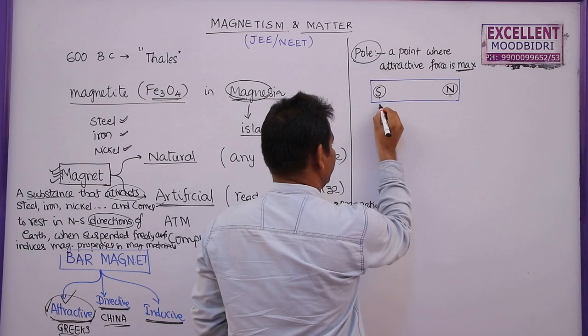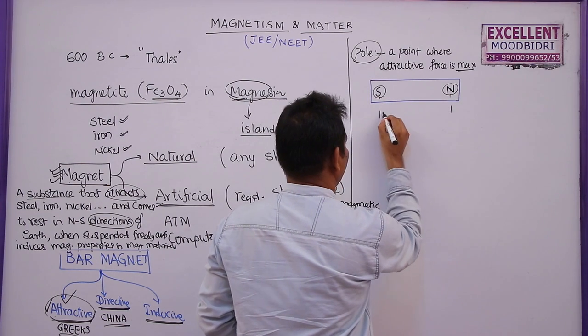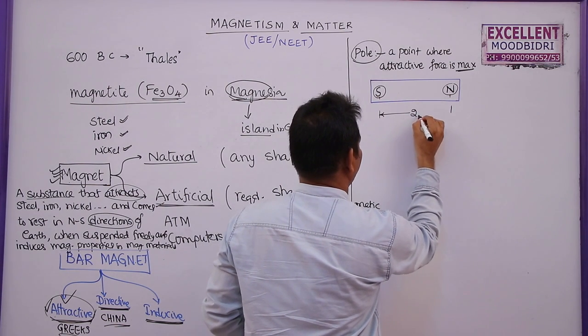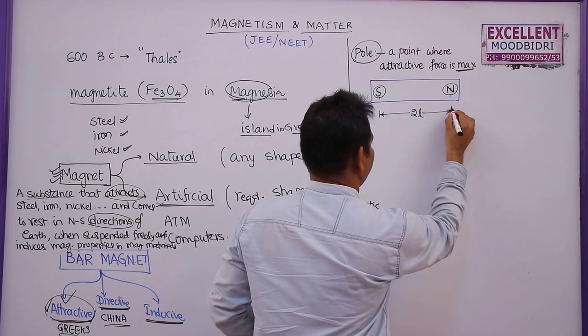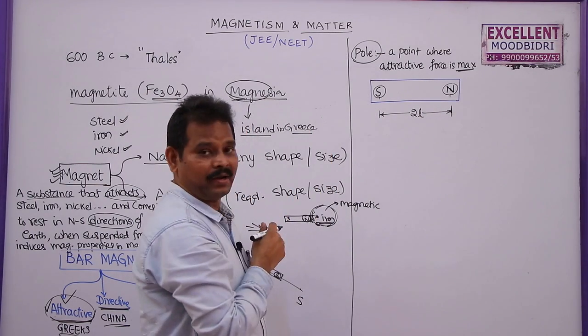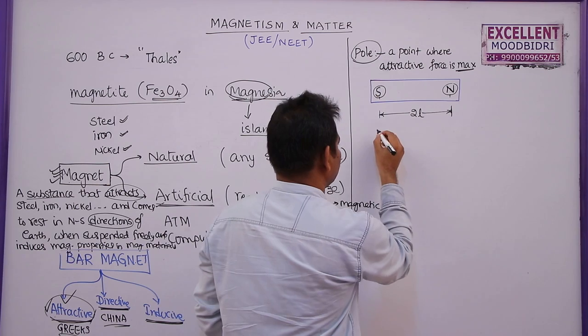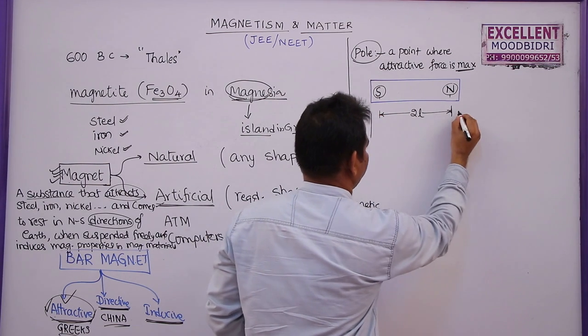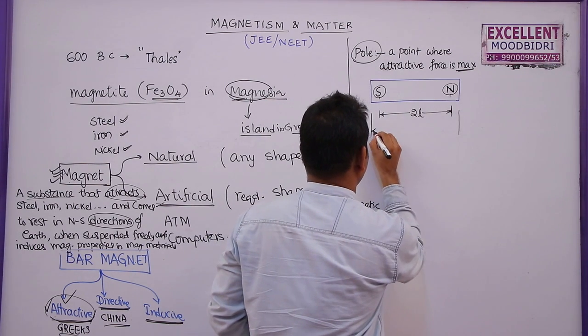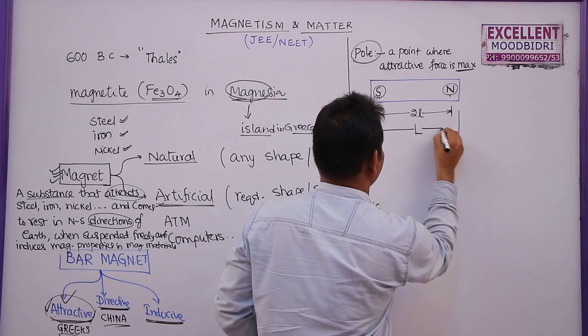The shortest distance between the north pole and the south pole is also called the effective length or magnetic length of a bar magnet. But what is the geometric length from end to end? This is called geometric length. I am denoting this with L.